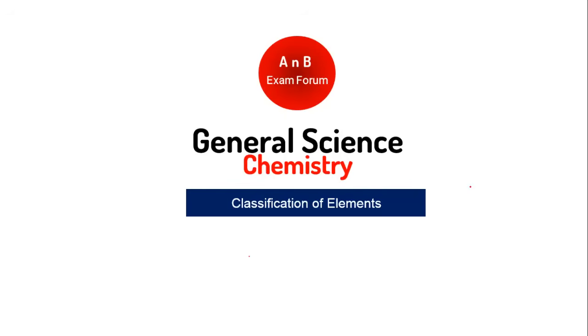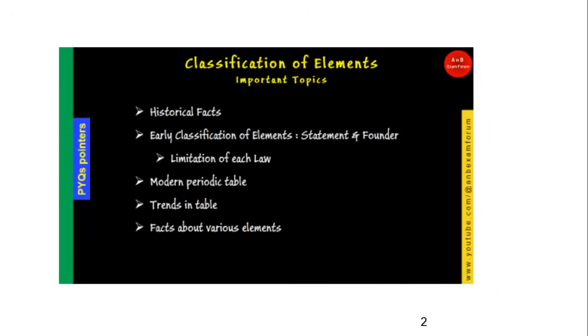Let's see the next topic in general science, that is classification of elements in chemistry. So before proceeding, let's see what are the important topics which are generally asked in the exam. The first one is historical facts. The second one is early classification methods. You should know the statement as well as who has given those statements. Afterwards, the very important one is the modern periodic table.